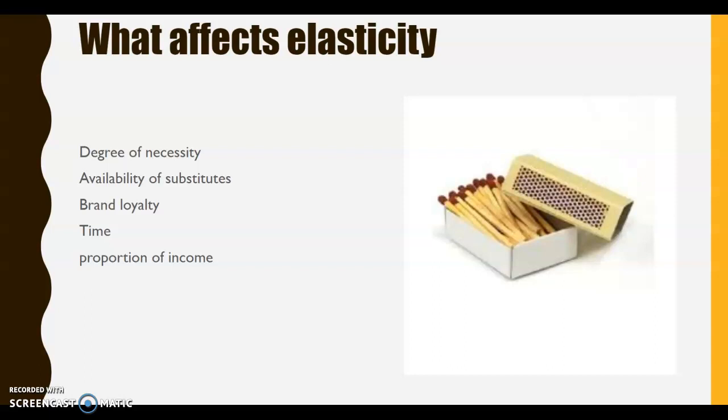Your favorite chocolate bar puts their price up. Well, there's lots of different chocolate bars that you can go and buy. So why would you continue to buy that one that's more expensive?